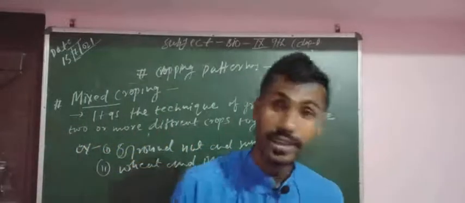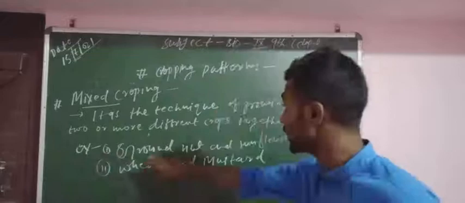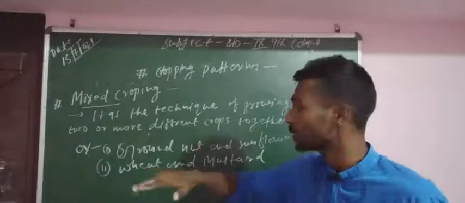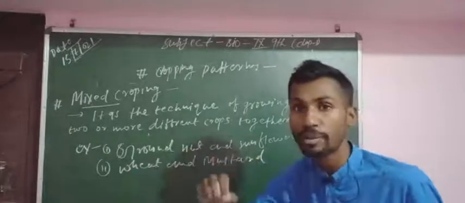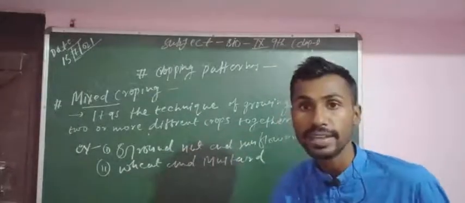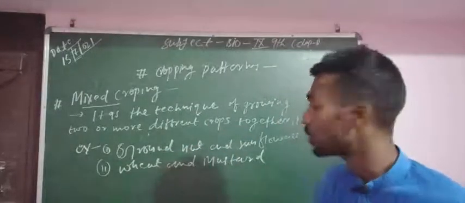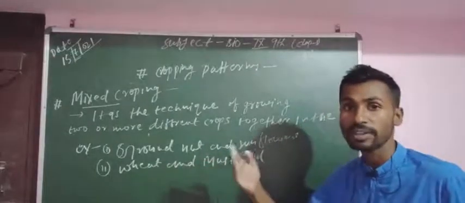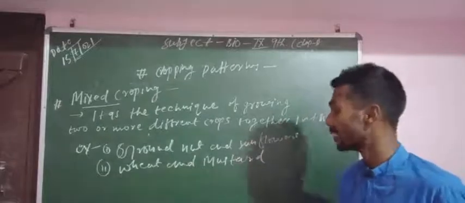That means we can choose those kinds of crops, because they have completely different properties. Maybe one needs less amount of water and the second needs maximum amount of water. One has less nutrient requirement, the second has maximum nutrient requirement.